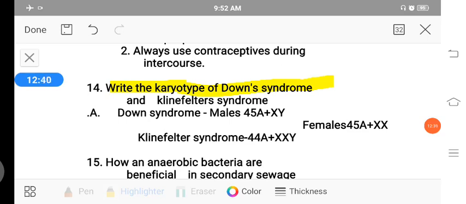The normal is 44 autosomes, but here one extra autosome occurs. In females, it is the same: 45 autosomes and 2 sex chromosomes. Then Klinefelter syndrome: the karyotype is 44 autosomes and 3 sex chromosomes. So in Klinefelter's there is an addition of 1 X chromosome. This is the karyotype of Down syndrome and Klinefelter syndrome.